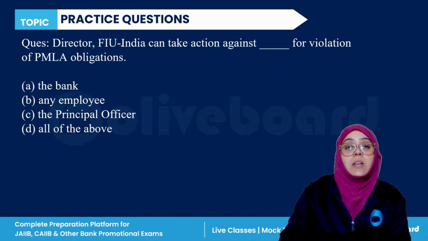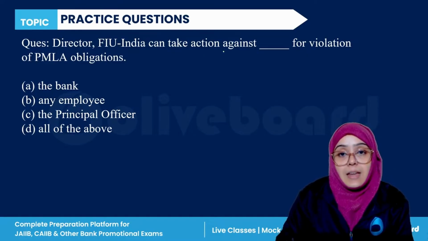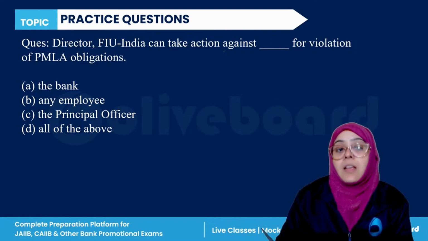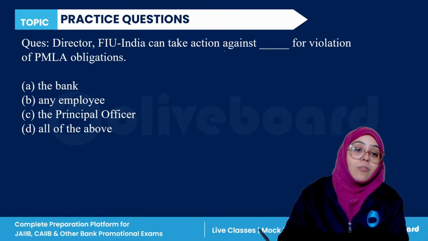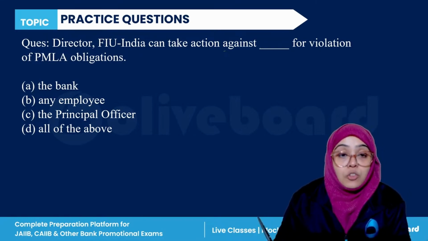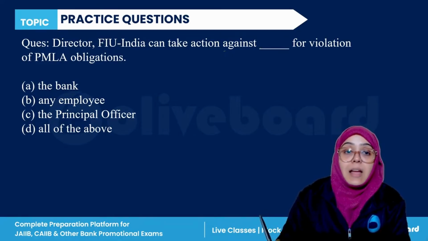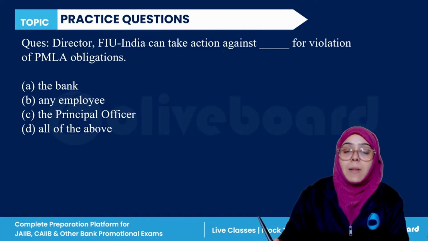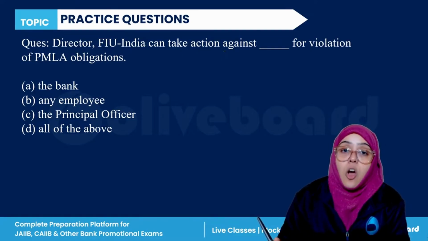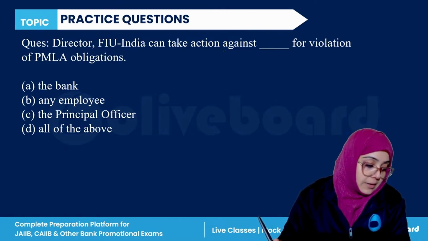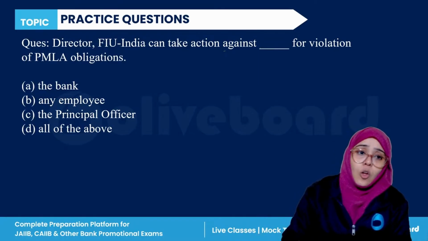The Director of the Financial Intelligence Unit India can take action against dash for the violation of the PMLA obligations: bank, employee, principal officer, or all of the above. So against whom can the Director take action if they are not complying with the Prevention of Money Laundering Act obligations? So the correct answer for this question is what? Yes, all of the above.